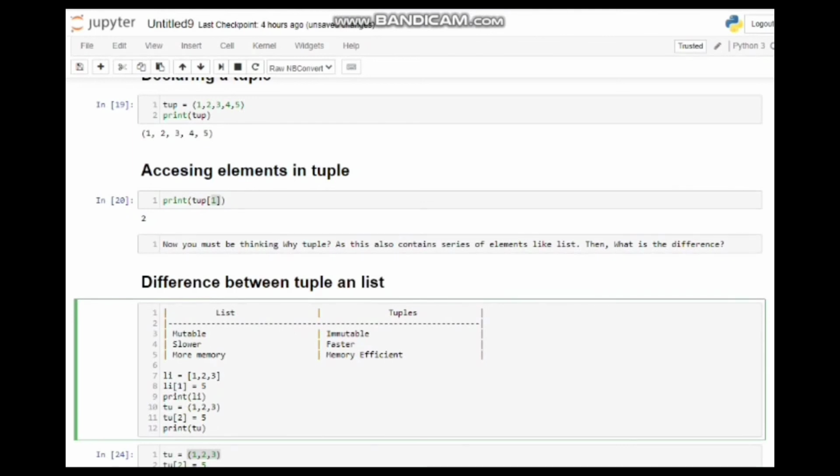So if we are sure that we are not going to change any value inside that data, then we should always prefer tuple over list. And if we need some value modification, then we should always use list. That is the basic difference between list and tuples, and that is why we are going to use both.